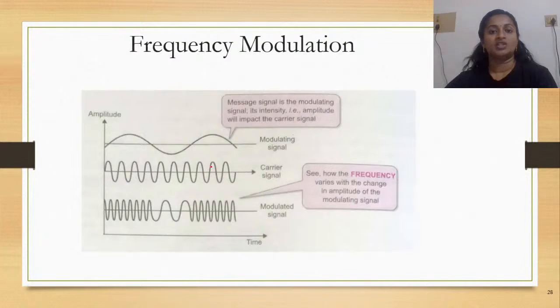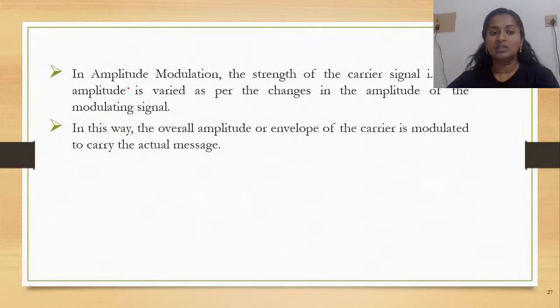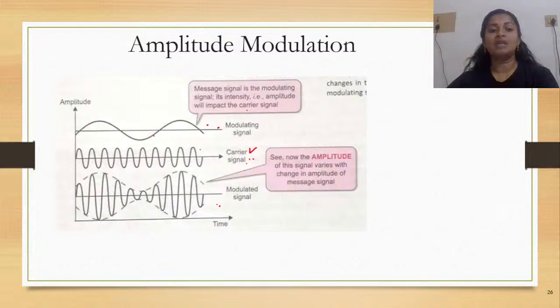Next, which is a property that we are trying to change, which characteristics are we trying to change? We are trying to change the frequency. So hence, what type of modulation? Frequency modulation. Now, one more thing that you need to notice when you're trying to implement amplitude modulation,